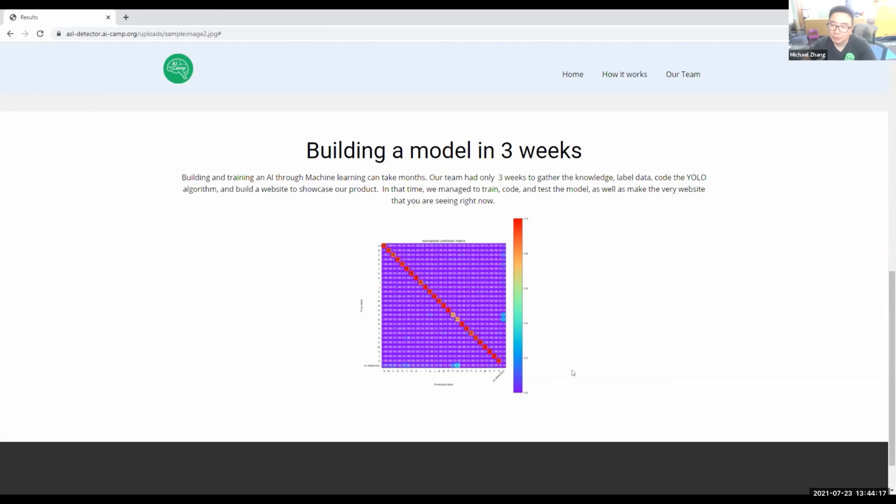Gotcha. So what are some ways to remedy that? I guess this shows a proof of concept, but let's just say you want to bring this to the real world.